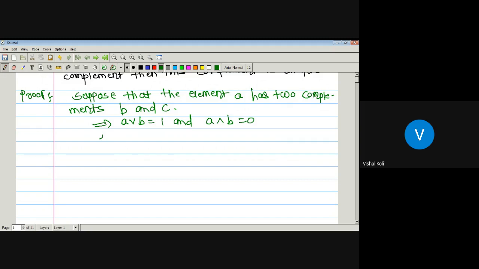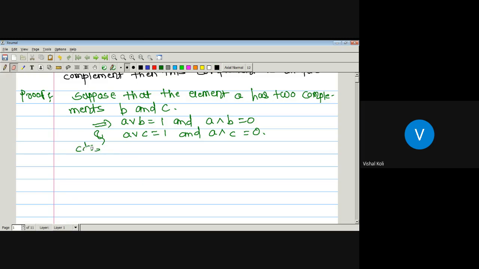Similarly, the join of A with C is 1 and the meet of A with C is 0. Since B and C are the two complements, they must satisfy the definition of complement.